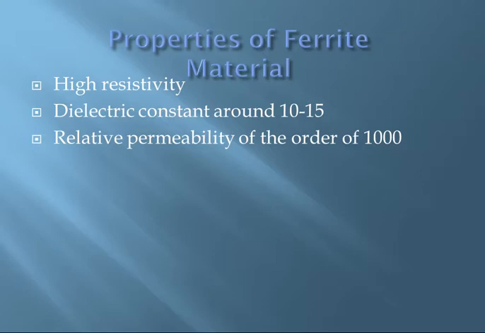Ferrites have one more peculiar property which is useful at microwave frequencies, that is non-reciprocal property. When two circularly polarized waves, one rotating clockwise and the other anti-clockwise, are made to propagate through ferrite, the material reacts differently to the two rotating fields, thereby presenting different effective permeabilities to both the waves.